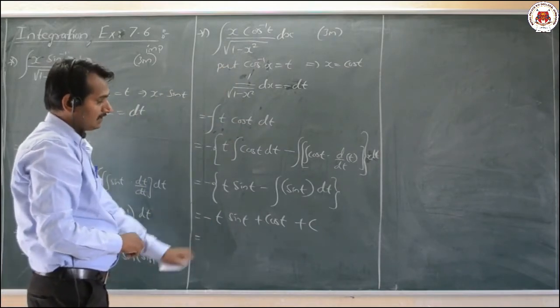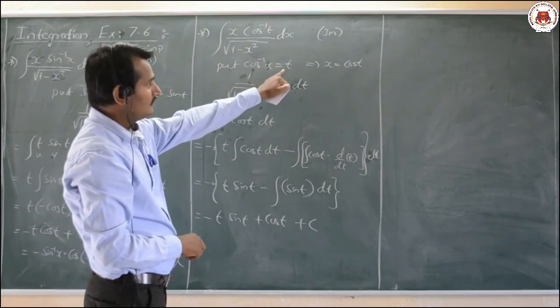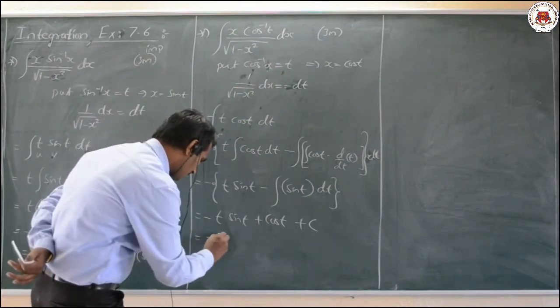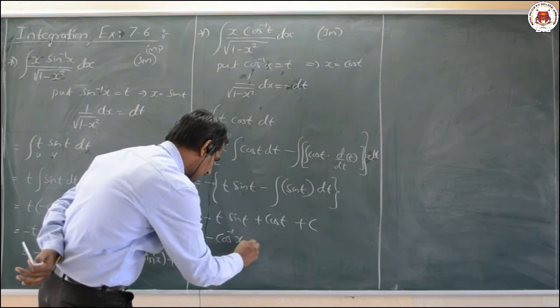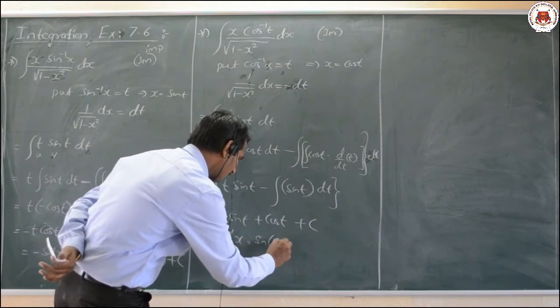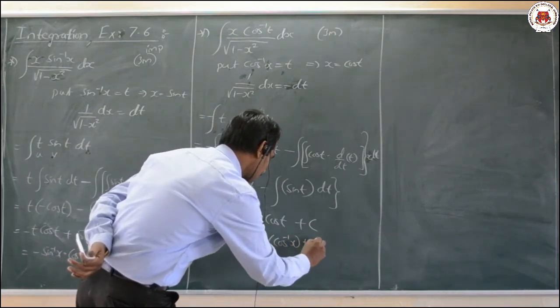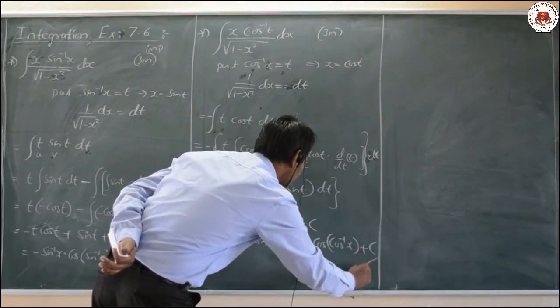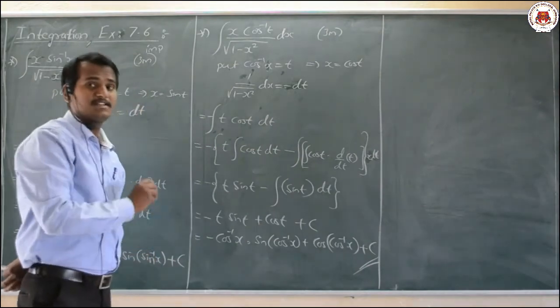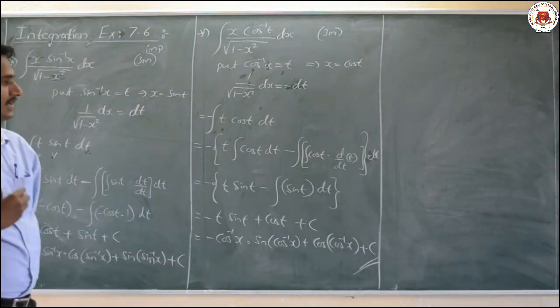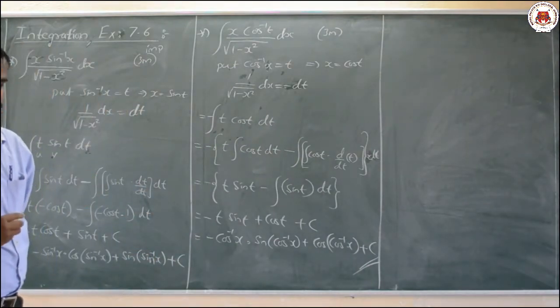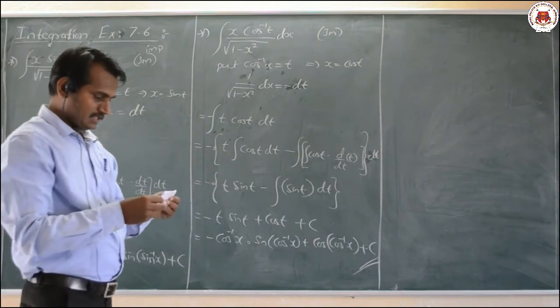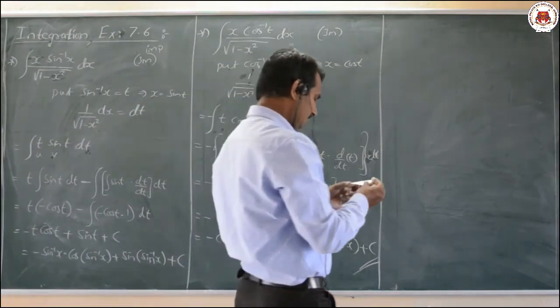What do you mean by t here? That is cos inverse of x equal to t, substitute: minus of cos inverse of x into sin of cos inverse of x plus cos of cos inverse of x plus an integral constant c. That is nothing but our required result. Very simple and easy one also. Okay, dear students, now let us move on to the next example.